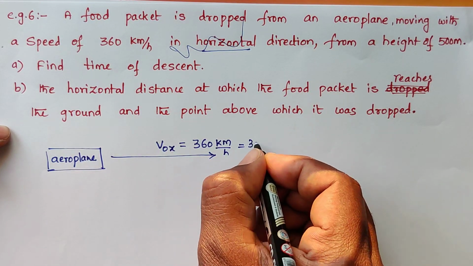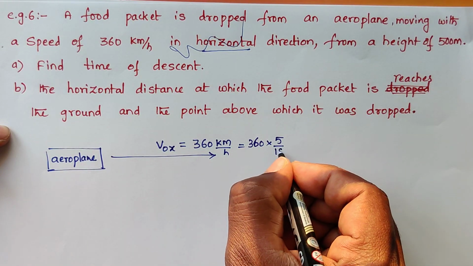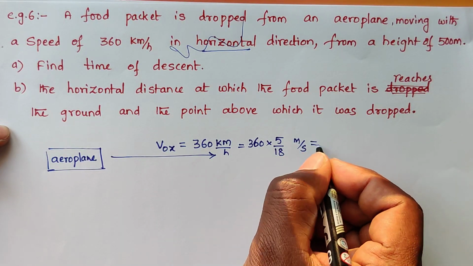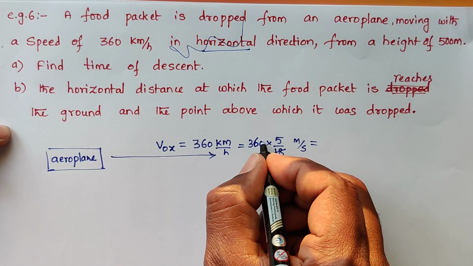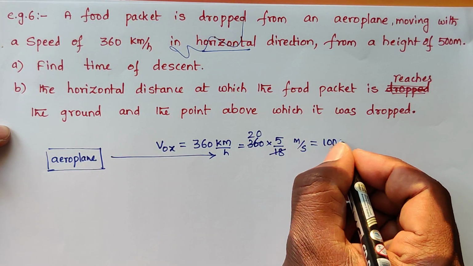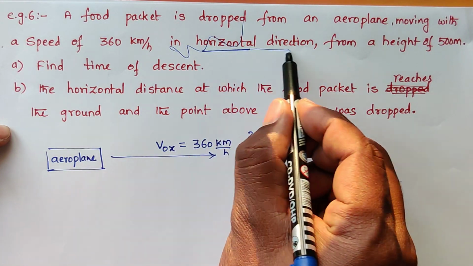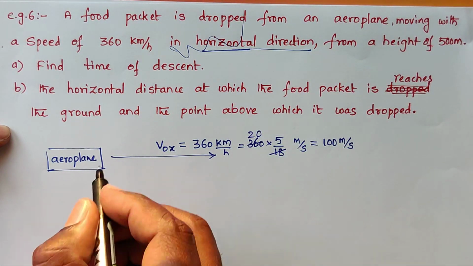That is equal to 360 into 5 by 18 meter per second, since 1 km per hour is 5 by 18 meter per second. 18 into 20 is 360, so 20 into 5 is 100 meters per second. The velocity of the aeroplane along the horizontal direction is 100 meter per second.